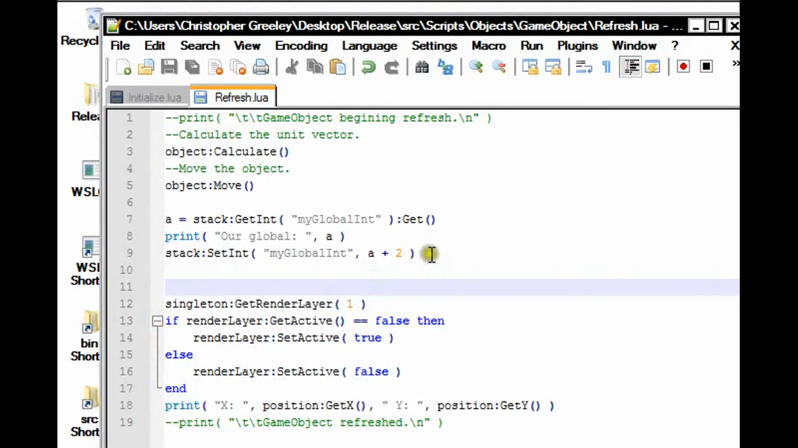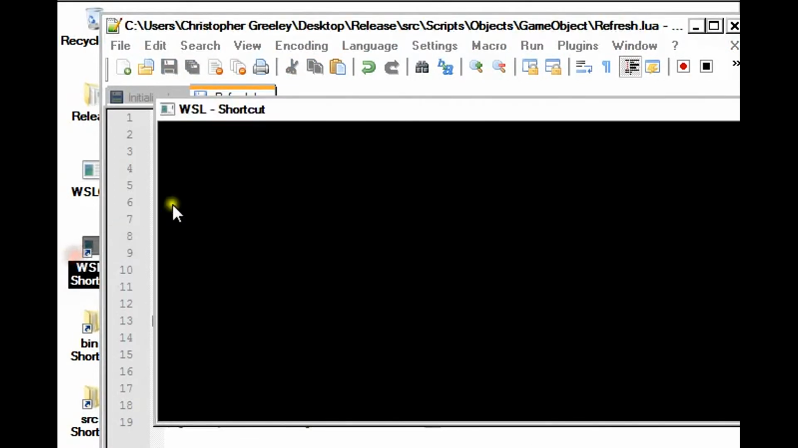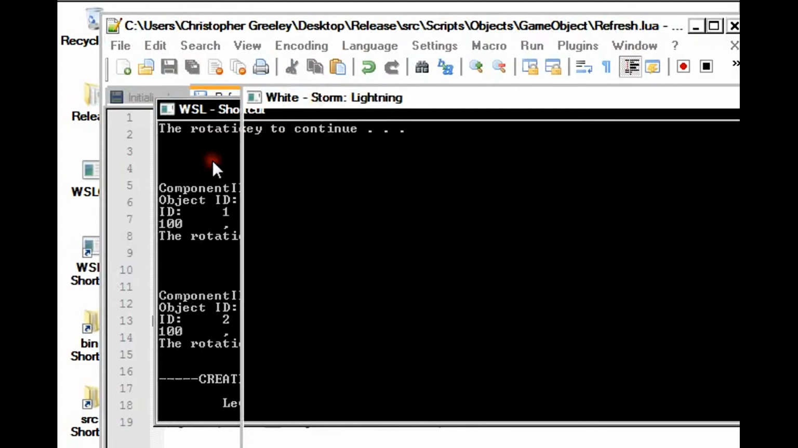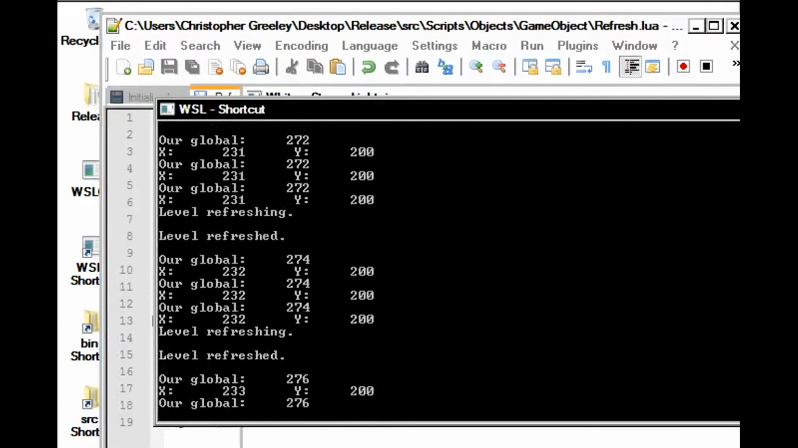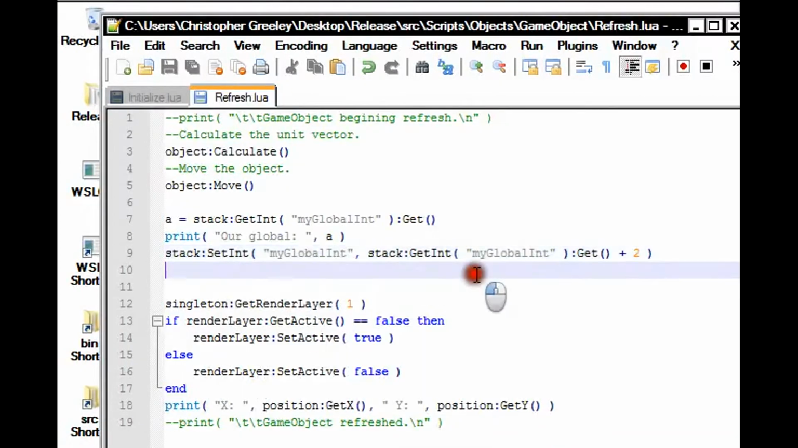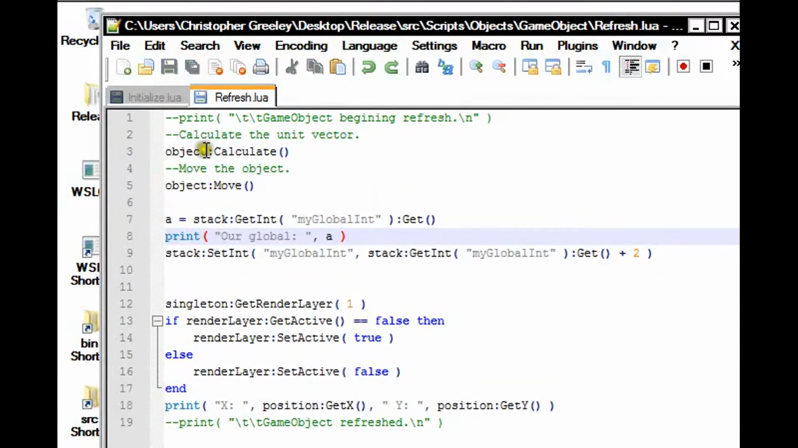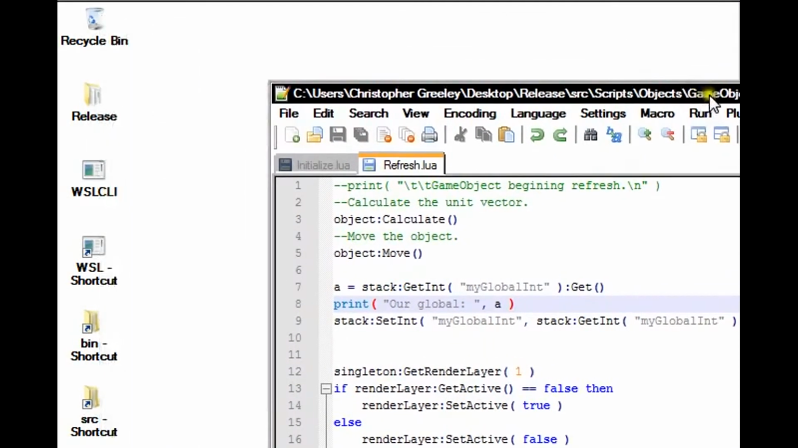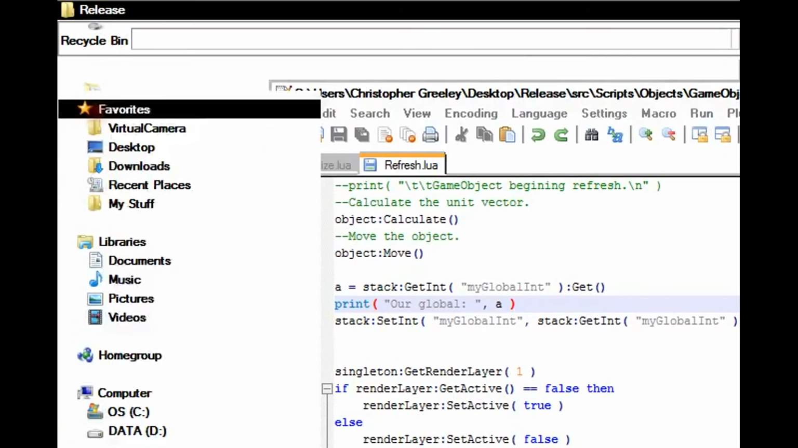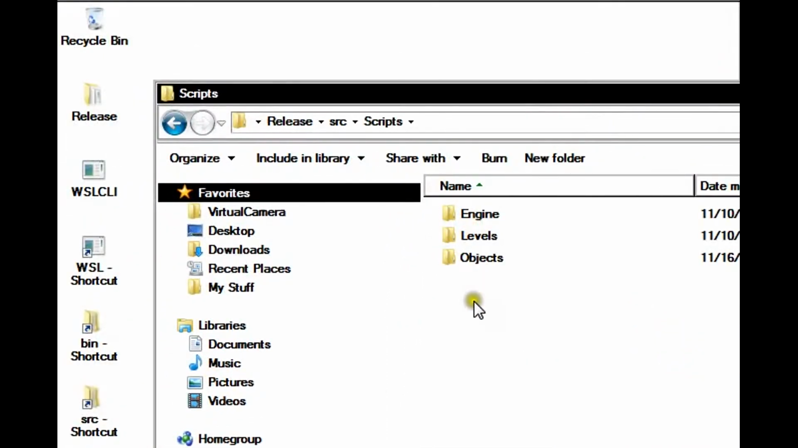We can also do something like this if we wanted to. This is how I typically do it. That works as well. Same thing. And that is globals for you. You can also create these in the game scripts as well. Just set them all to global. Don't set them to private.